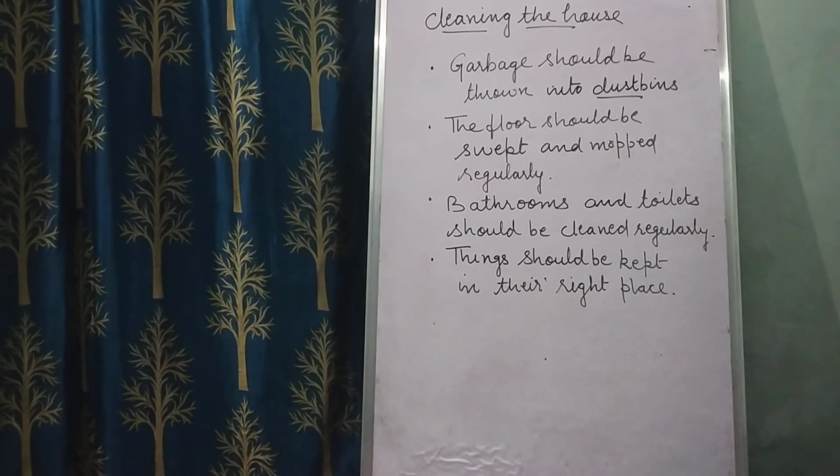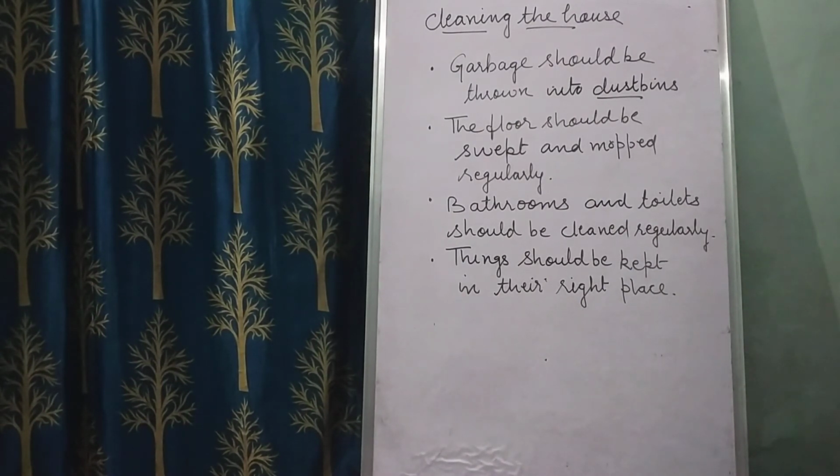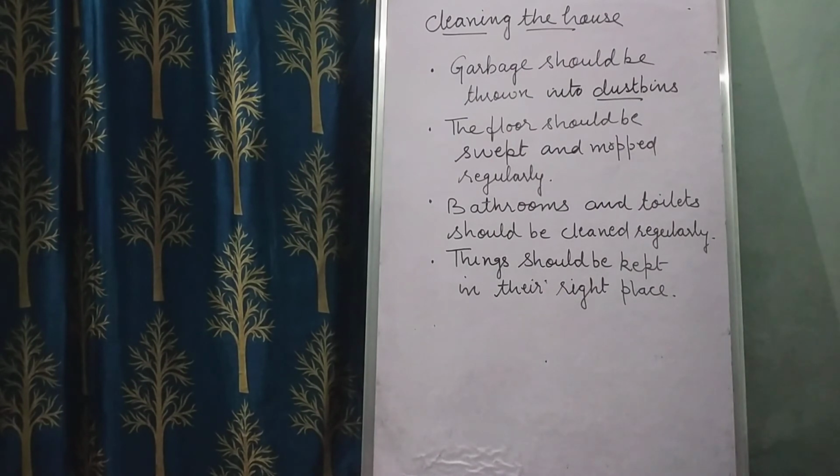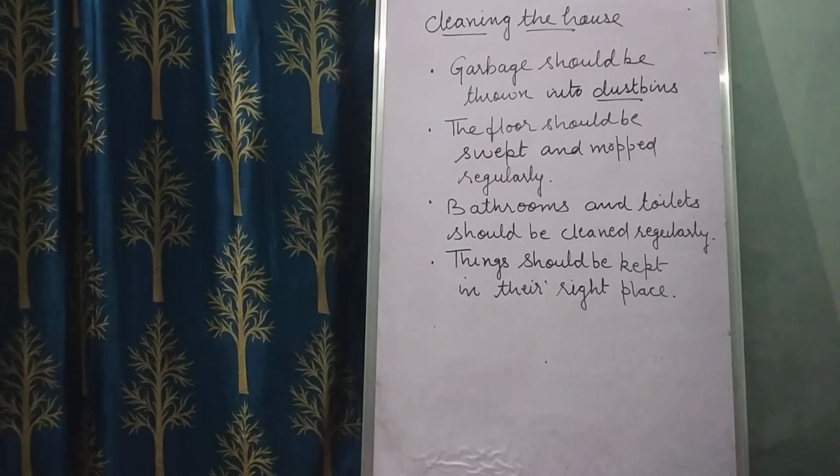When we keep the things in the right place, we do not have to waste time looking for them later. This keeps the house neat. So these are the things we do to keep our house clean and neat.